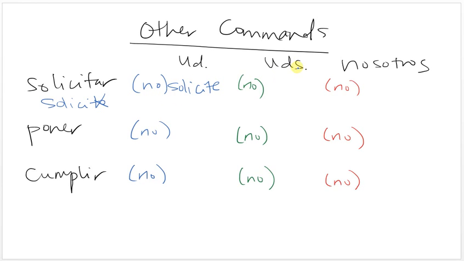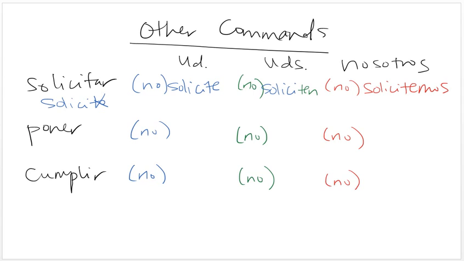For the ustedes command, again, go to the yo, drop the o, add the opposite ending, and it's plural. Soliciten. Because I'm talking to more than one person. So exactly the same if it's positive or negative, it doesn't matter. For the nosotros, solicitemos. So drop the o, add the opposite ending. Solicite, soliciten because it's plural, and solicitemos because it's nosotros.